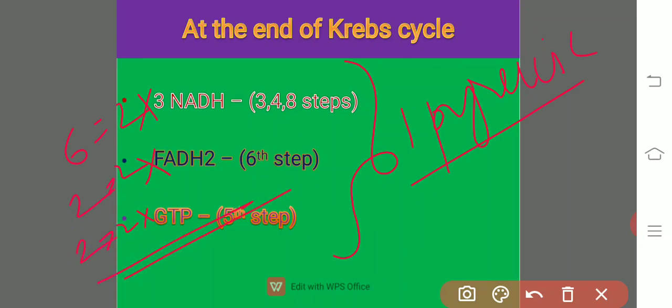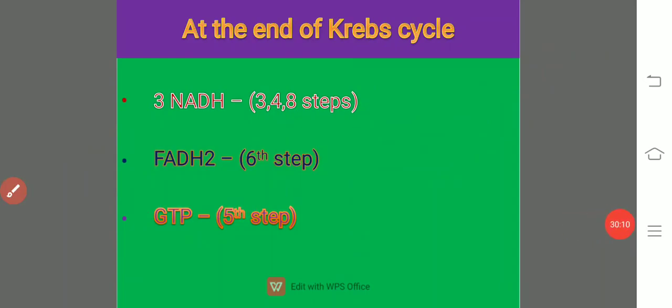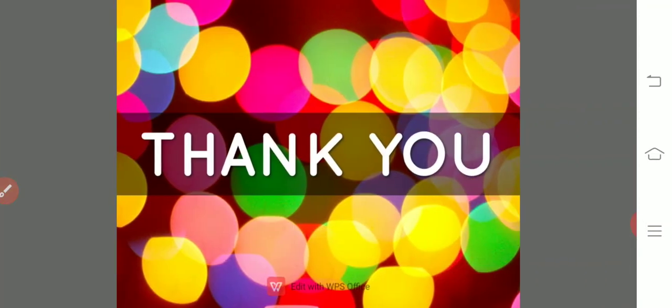So this is the net amount of the various energized molecules. This is all about the Krebs cycle and the events which occur in it.